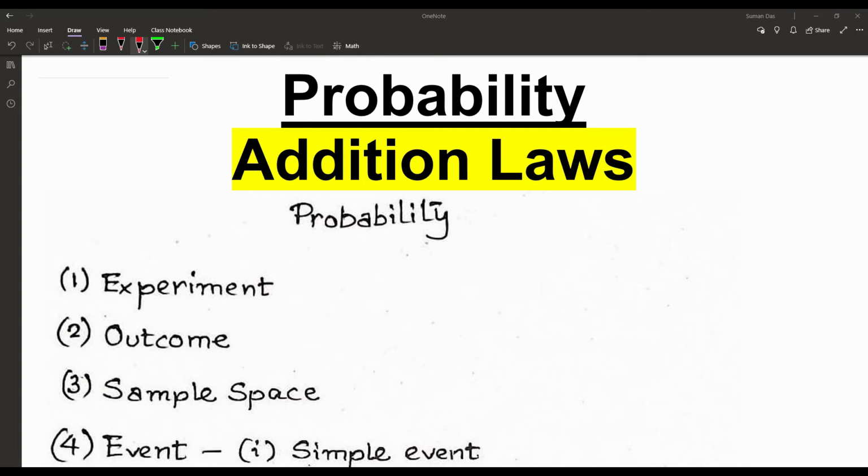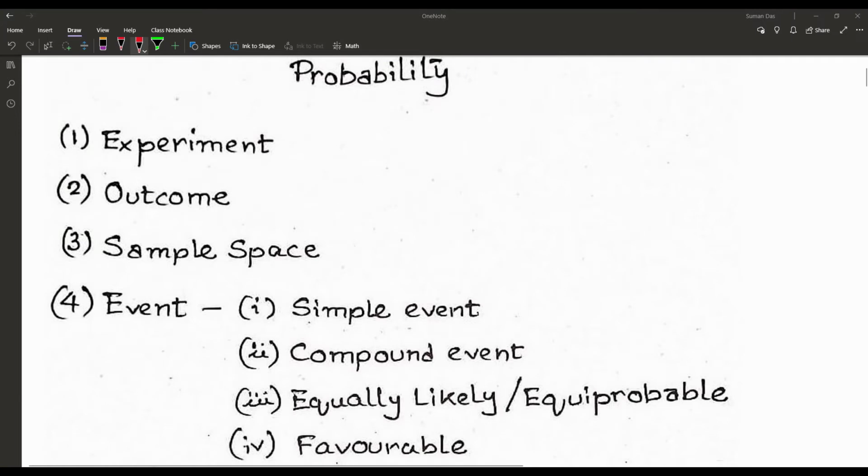In the last video, we already discussed the meaning of probability and the four main factors of probability, that is experiment, outcome. Experiment, that means always an unbiased experiment. The outcome, the observable results. Sample space, the set of all observable results. And different types of events. That means the basic terminologies of probability were discussed in the previous video.